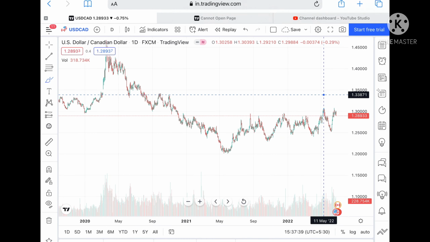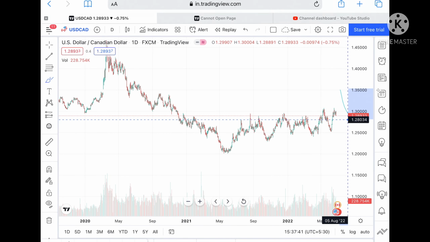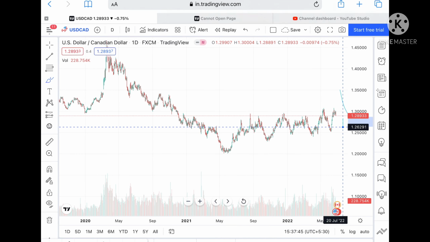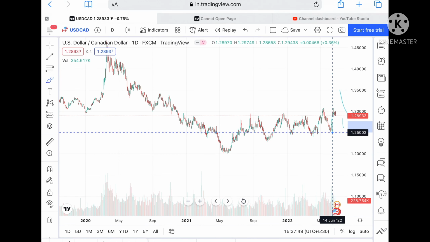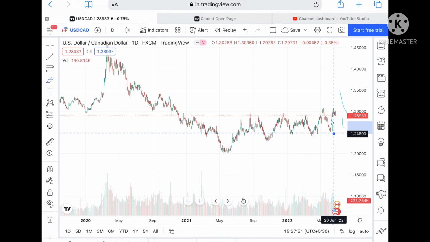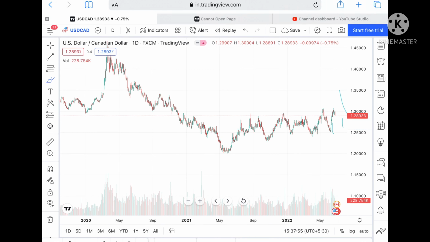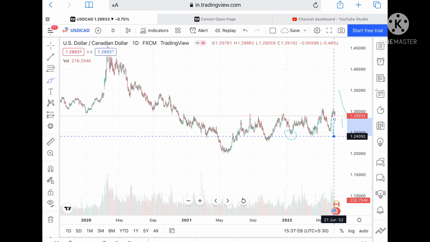But suppose the price doesn't sustain this particular level, it can come down to a level of 1.27958, and from there touch a level of 1.26215. From there it can go further low towards a level of 1.24699, and because it is a weak support, the probability is high. We can see it can go to a level of 1.24092 and then further low.